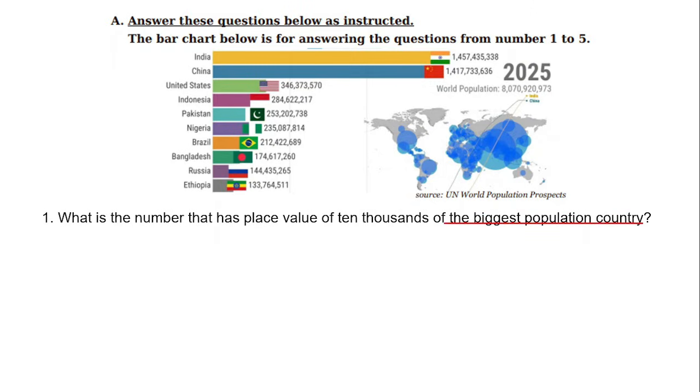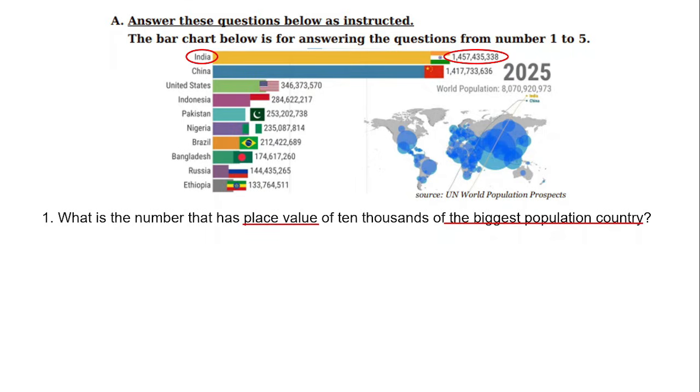Okay, so I give you a keyword here, the biggest population country, and maybe you can find based on the bar chart which one is the biggest population country. That's right, it's India, and it has the population that is mentioned in the bar chart there.